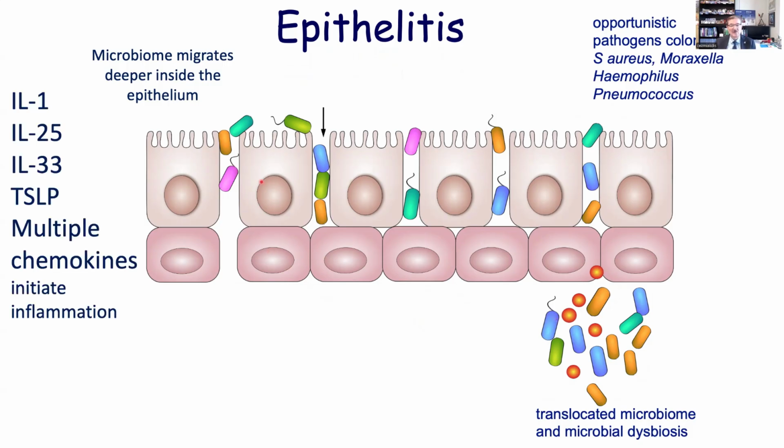The epithelium first responds when it is contacted by the bacteria on the sides of the epithelium or beneath the epithelium, by releasing of allergens. There is inflammasome activation and the release of IL-1 beta, then alarmins IL-25, IL-33, TSLP, and multiple chemokines are released to initiate an inflammation.